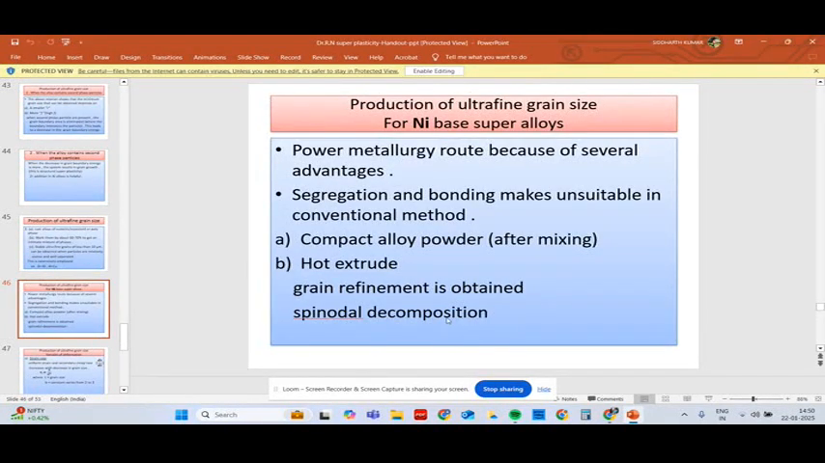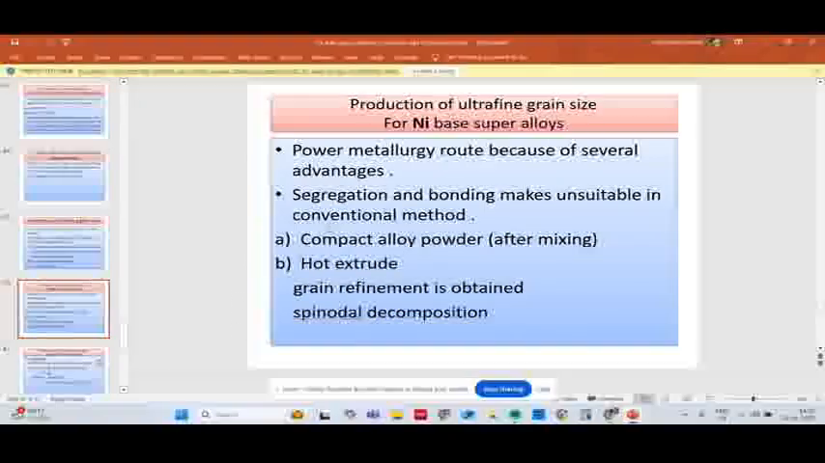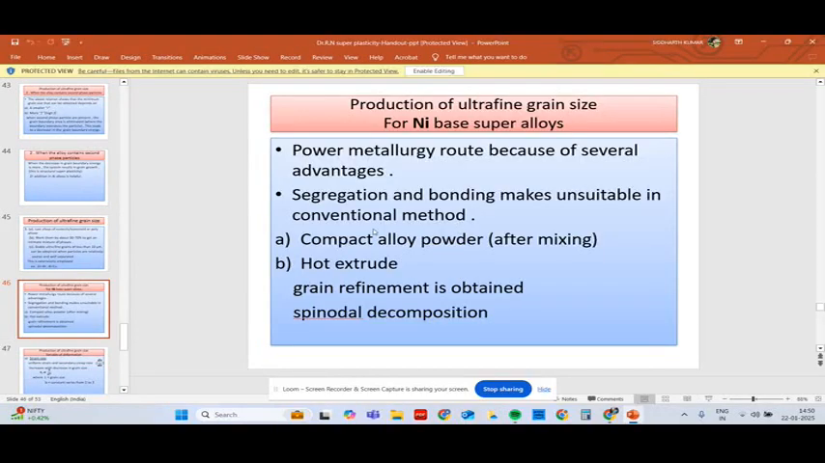Powder metal has several advantages. Segregation and bonding make it unsuitable in the conventional method. Compact alloy, hot extruded, grain refinement can be obtained. Spinodal decomposition is suitable.